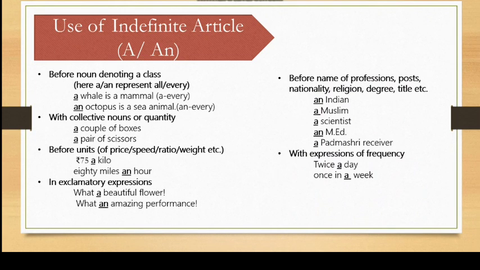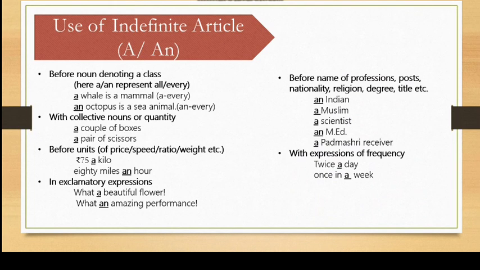With expression of frequency. Whenever there is an expression of frequency, for example, frequency means how often that thing is done. For example, twice a day, once in a week, twice in a month. In such cases, we use expression of frequency. For example, teachers say in class that the test will be conducted twice a week. So, those are the expressions of frequency where we use a or an.